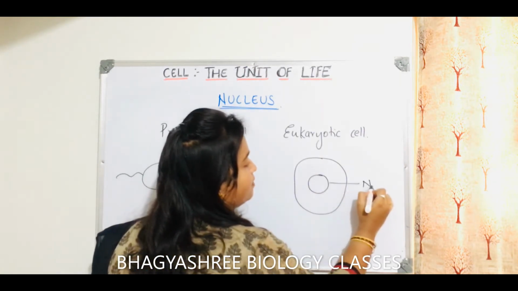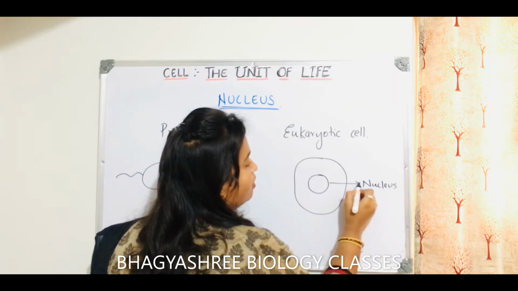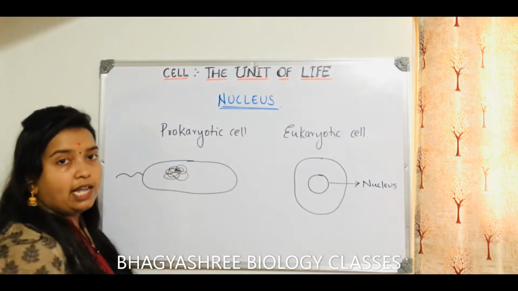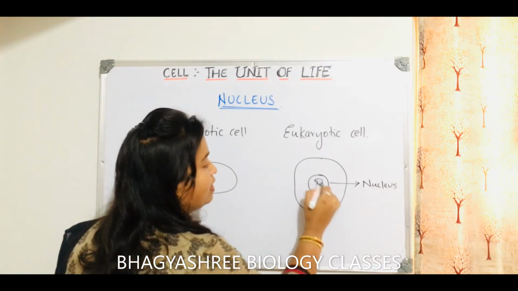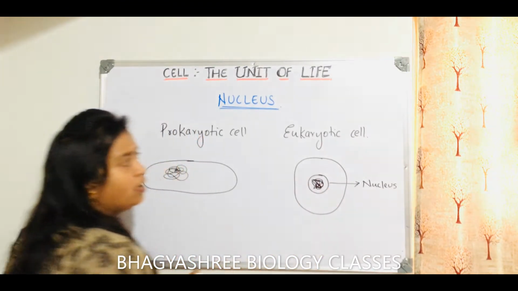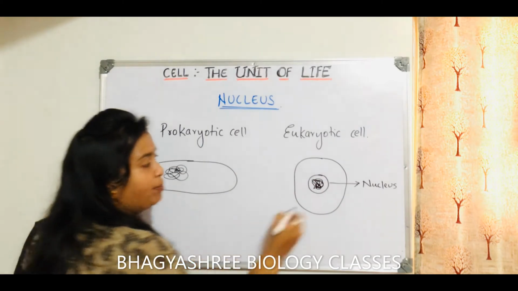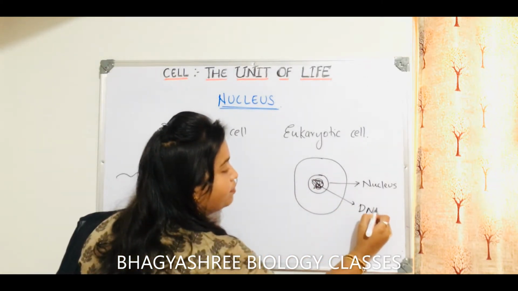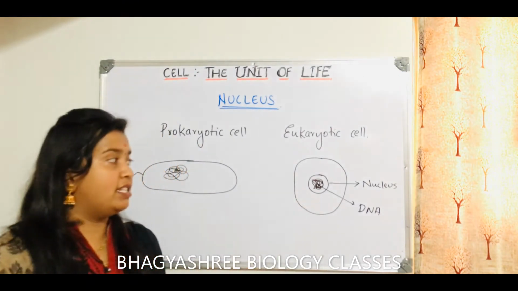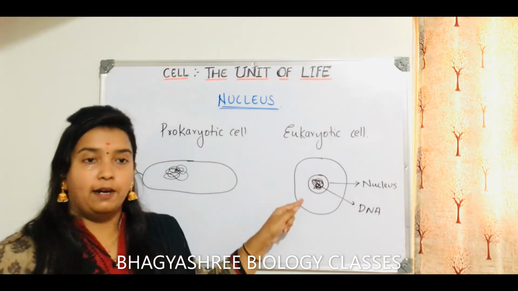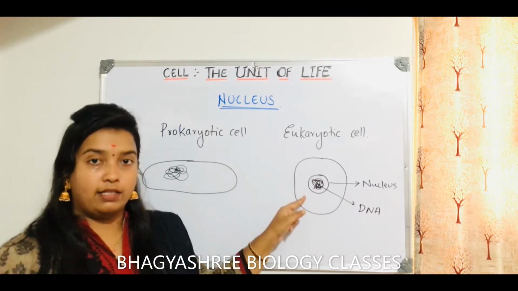This is the nucleus. Inside the nucleus you will find the genetic material in the eukaryotic cell. That means it is nothing but the DNA. That DNA you will find inside the nucleus in the eukaryotic cell.